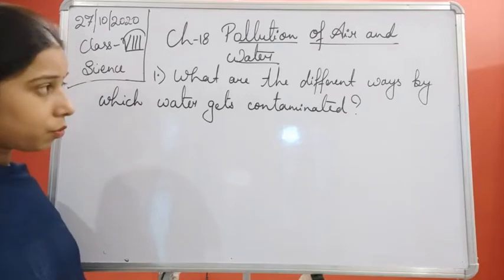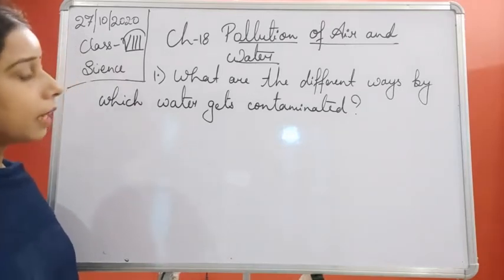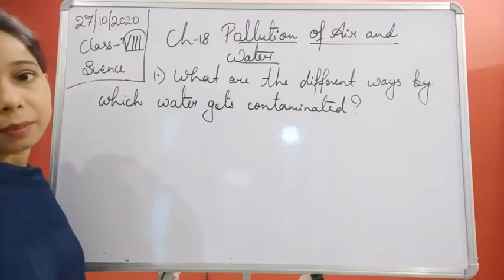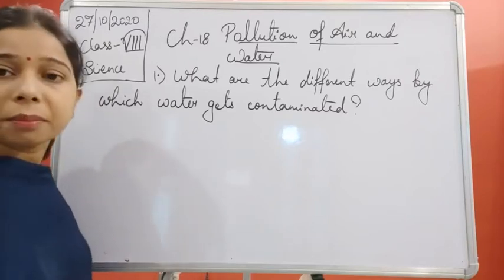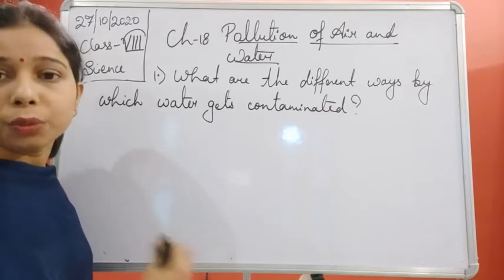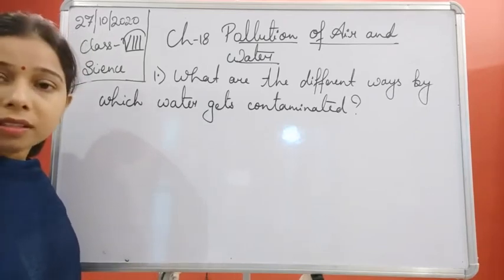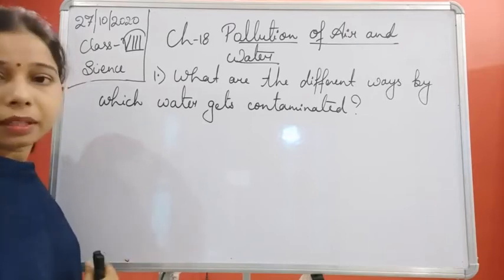So you see, students, here the first question is already written. What are the different ways by which water gets contaminated? When we say contaminated, what does that mean? It means how the water gets polluted, right? And we know that there are different causes by which water gets polluted, meaning water gets contaminated.